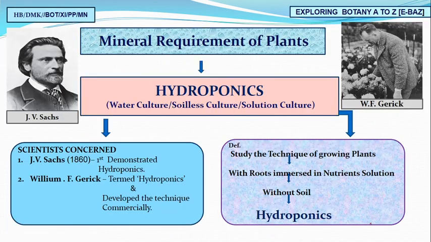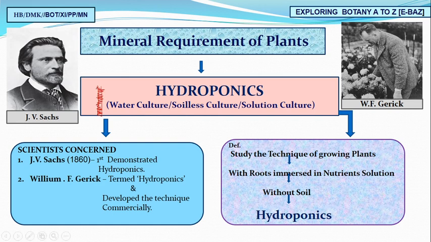Okay, now the very interesting topic that we were waiting for. Yes, hydroponics. I was telling you that hydroponics was a great discovery in plants. Why? Because this started the real man-made culture of plants.